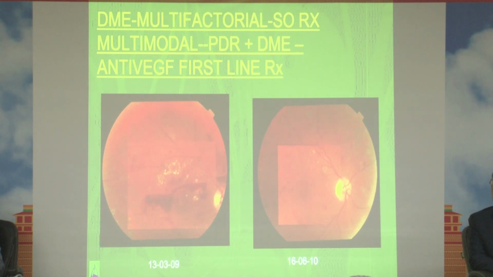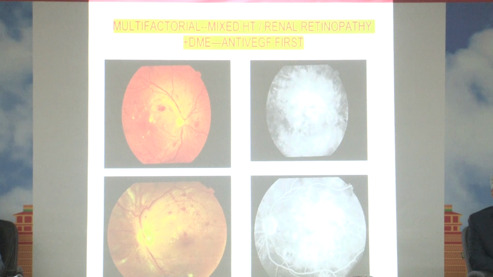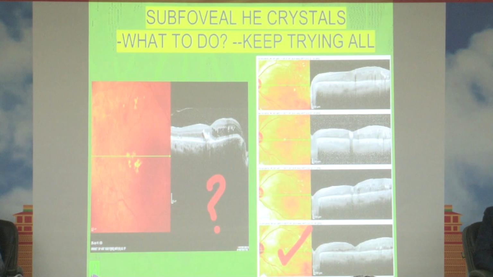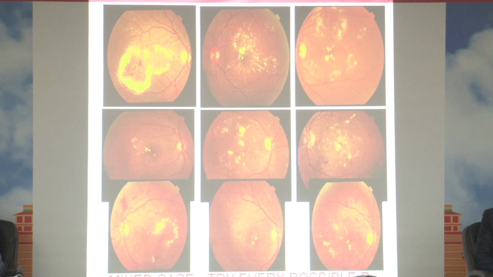If it is associated with PDR, then obviously anti-VEGF is the first line of treatment. If it is associated with renal disease as well as hypertension, then obviously anti-VEGF first and then lasers. There are certain situations of maculopathy where the hard exudate crystals are subfoveal. Then what to do? Still, as per the DRCR.net classification or the guidelines, we keep on treating, and you can see in the right side image, the patient has responded and the hard exudate crystals have gone, and the vision has also come back to a little bit better than what it was at the start.